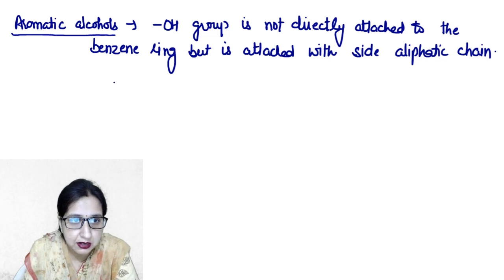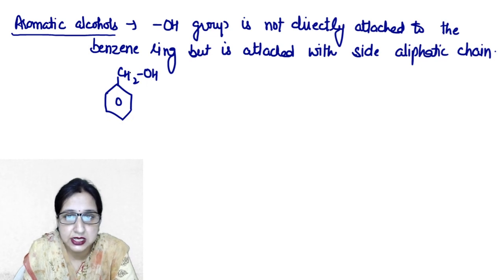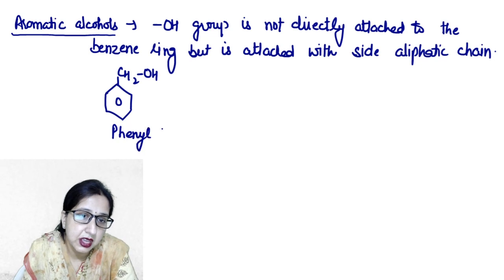For example, we can clearly see that in this molecule OH is not directly attached with the benzene ring, but is attached with the side aliphatic chain. So its name is phenyl methanol.